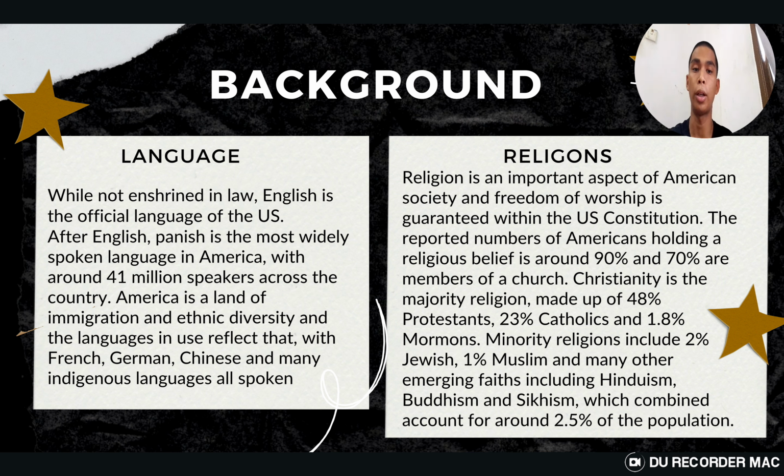So the next point in background is religion. Religion is one of the most important aspects in the country. There are around 90% Christian, which is the main religion, with 48% Protestant, 23% Catholic, and 1.8% Mormons. There are also minorities which hold 1% and 2% of the population, Muslim and Jewish. Also, there are other faiths including Hinduism, Buddhism, Sikhism, which make up around 2.5%.